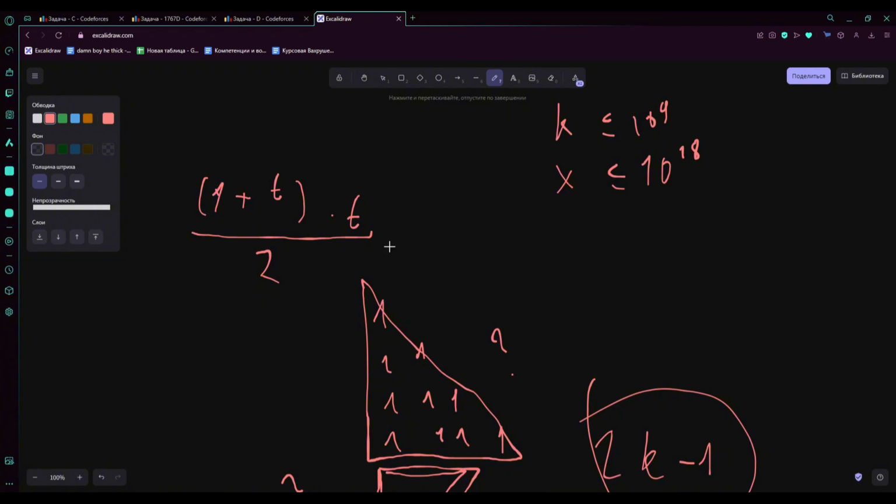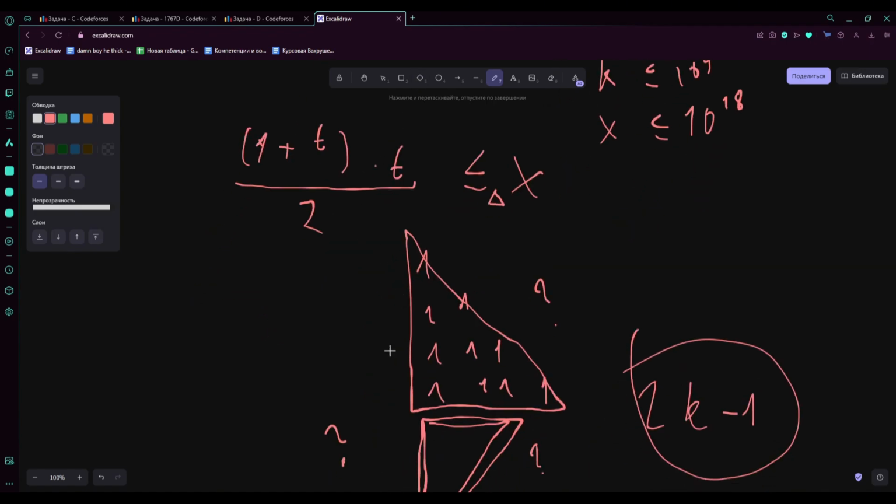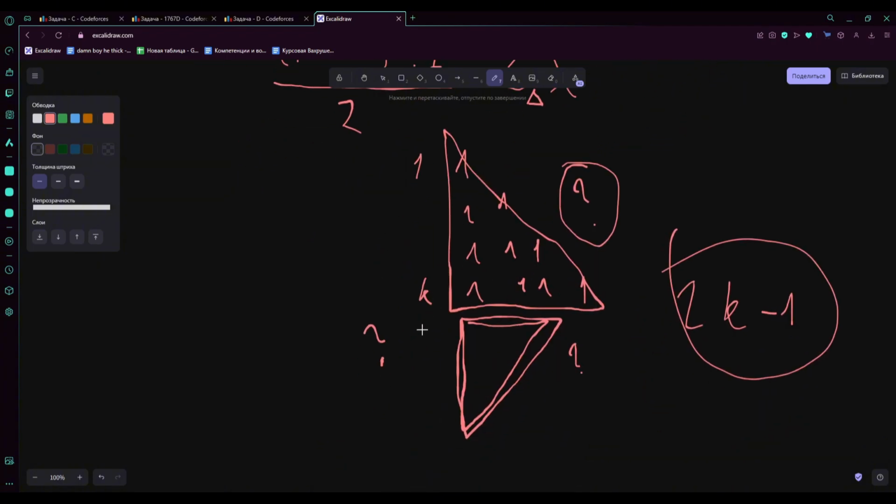Next, it should be less than or equal to our x, or delta x. Well, t is what we will be iterating through with binary search. It's kind of our mid. So t will be in the first case if we're stuck here, from 1 to k, and in the other case, if we're stuck here from k plus 1 to 2k-1, and here it will look in reverse progression.